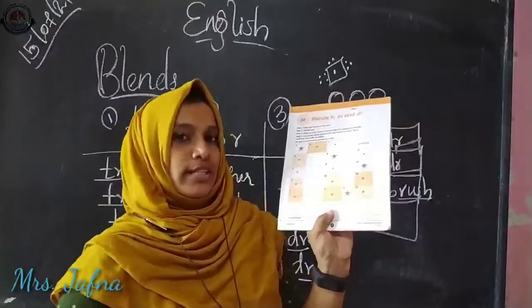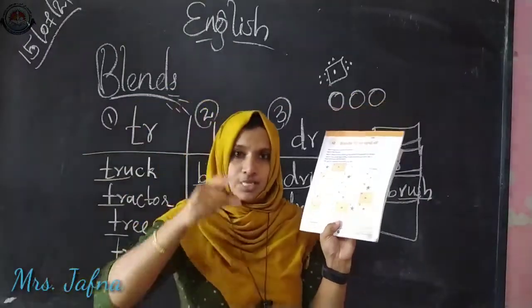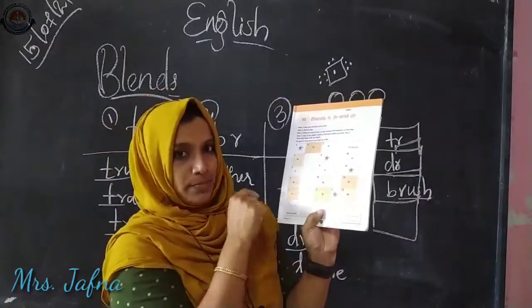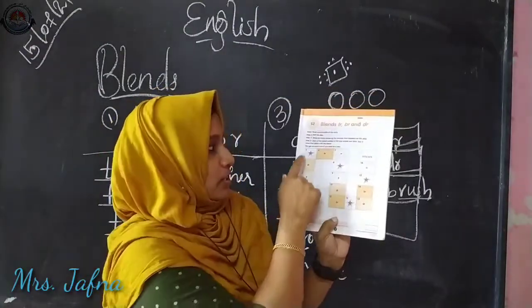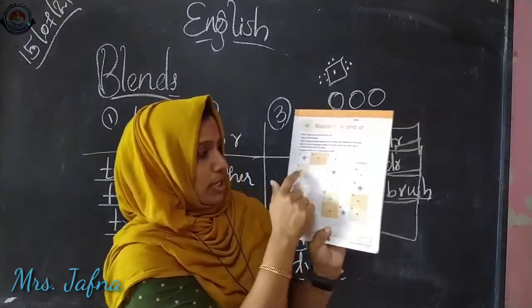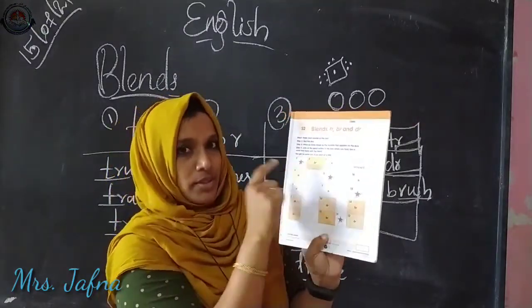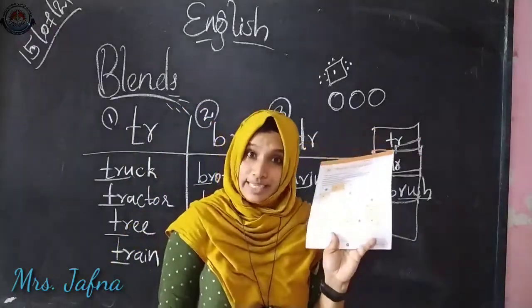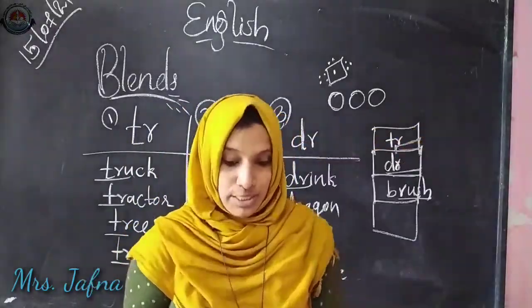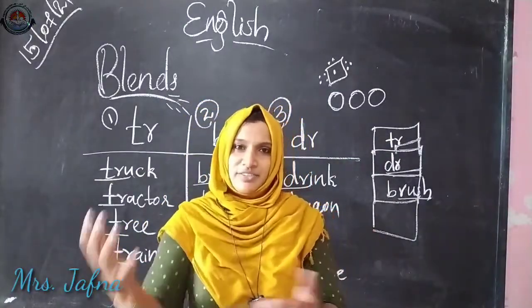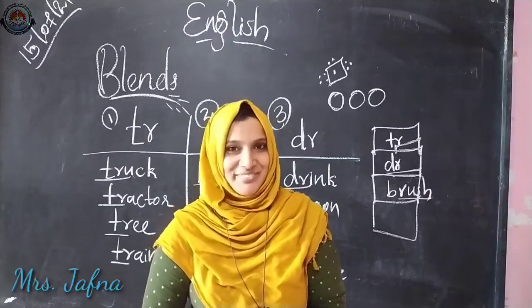Then again you can roll the dice, and based upon the numbers that you get after rolling, you can move and play this game like the Ludo board. Here you get an extra turn if you land on a star. So if you get a star, then you will get one extra turn. This is how you can play this game with your cousins or your siblings. It is a very funny game. If you were in this class, we could play this game together, right?